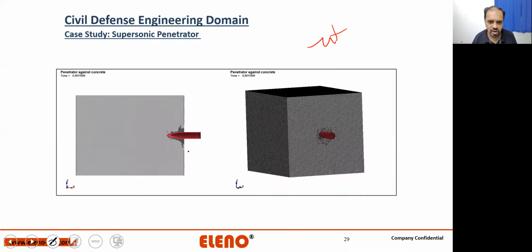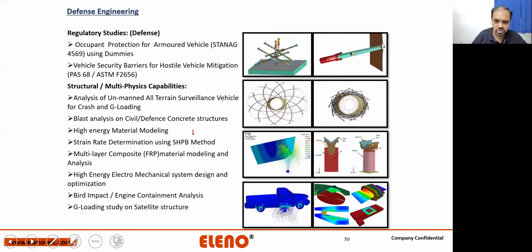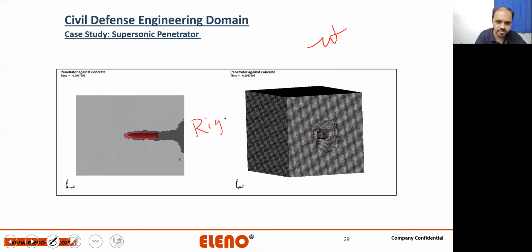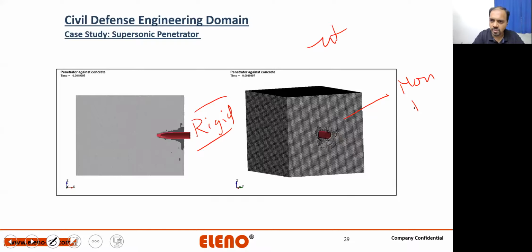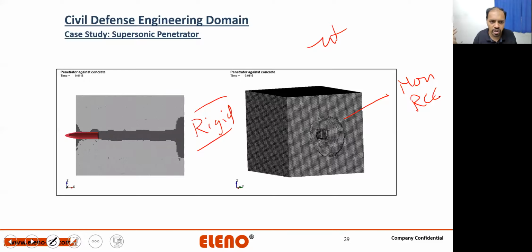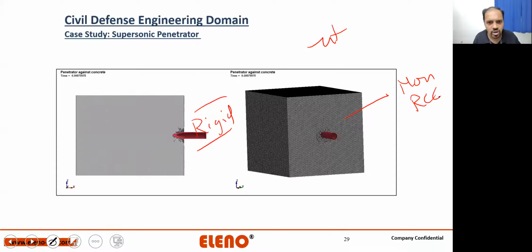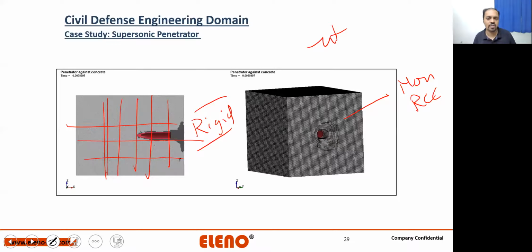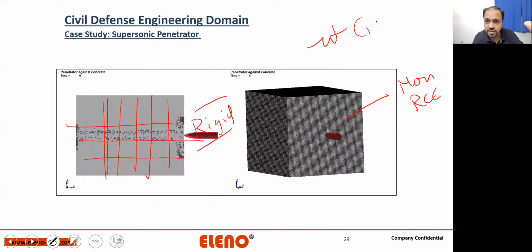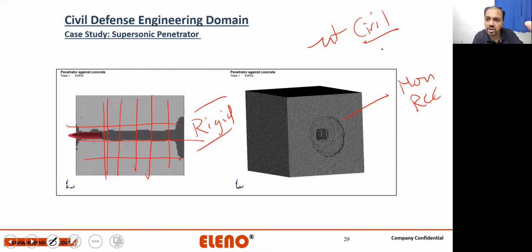This is the example I was talking about, and this is a rigid shell, in the sense the impactor. This is a non-RCC, only concrete block. We try to understand what happens if it is just a concrete block. Nothing happens to the penetrator, it just passes through. But if we have some rebars, then we get a lot of resistance to this impactor. So we can model civil structures, that means we can model concrete.